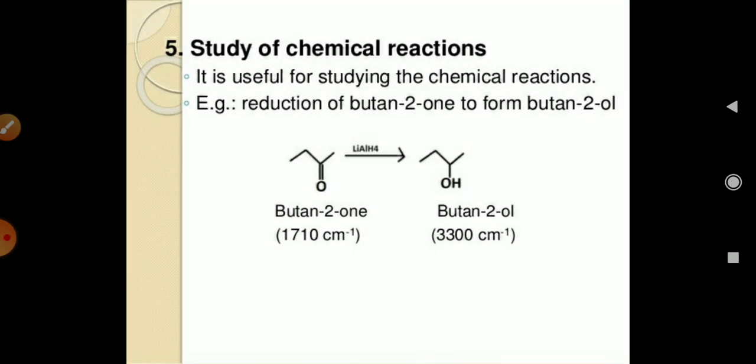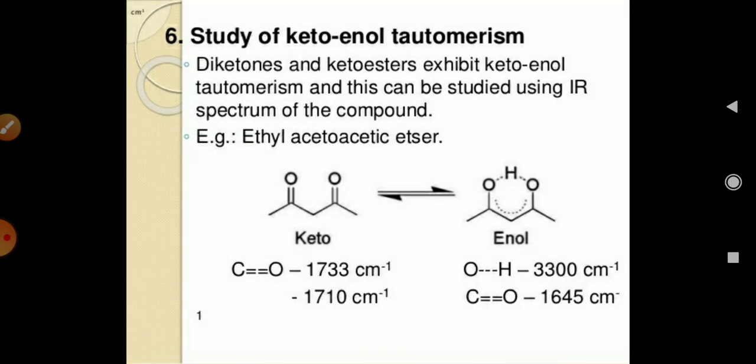The next one is the study of chemical reactions. IR spectra is useful for studying chemical reactions. For example, the reduction of butan-2-one to form butan-2-ol. So it will be identified by the functional group, which changes from butan-2-one to butan-2-ol. Here you can see that the frequencies change from 1710 cm⁻¹ to 3300 cm⁻¹.